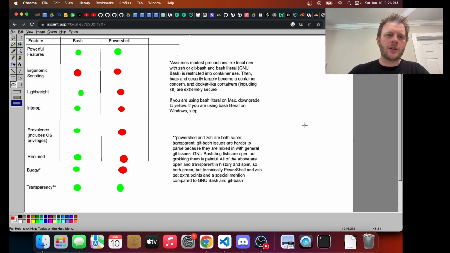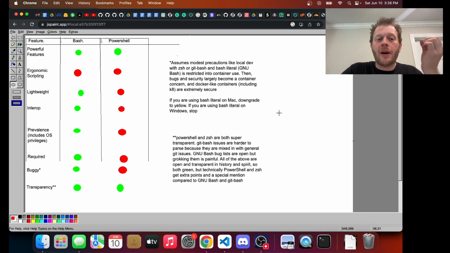So there's the argument about who has more powerful features. I think we touched on the fact that if you have a niche Windows-specific use case, there are a couple cool PowerShell features. But if you get out of the weeds, they both include incredibly powerful features. There's this debate about who has more ergonomic and powerful scripting. And there's this idea that bash syntax is really difficult for scripting, which it is. And there's the idea that PowerShell is better than bash in terms of its scripting ergonomics. Maybe that's true. But if you compare them to actual scripting languages, they are both garbage.